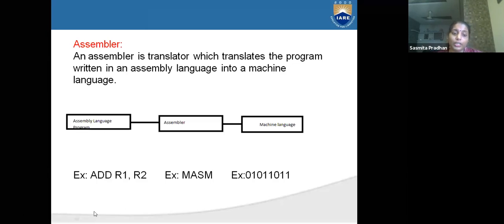Here is one example: add R1 R2, register 1 and register 2 will be added, and the assembler will translate this addition. We give this assembly level language program to the assembler, and for each symbol it creates, the assembler sends it to machine level language.